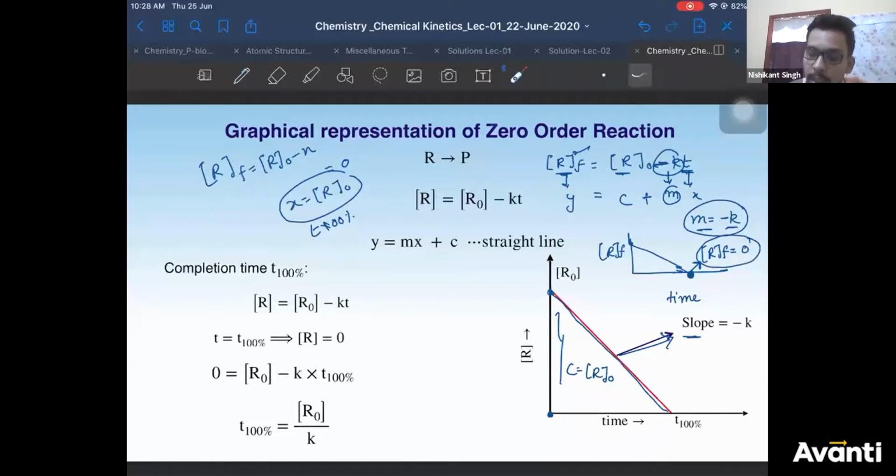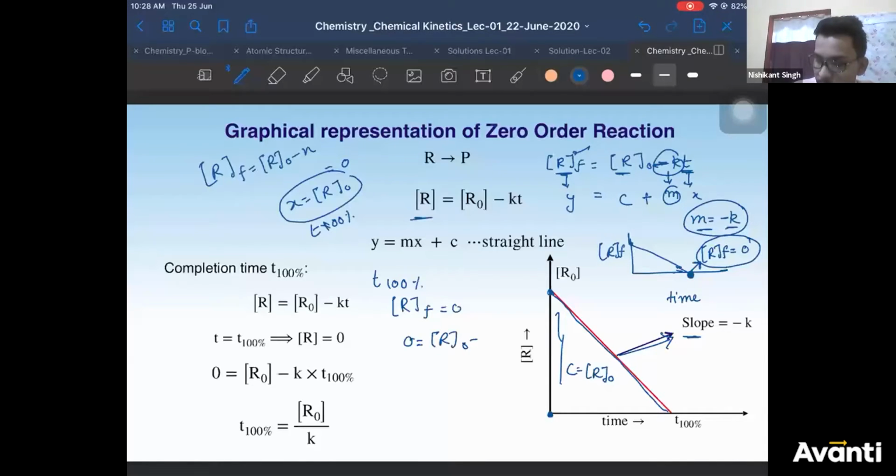Therefore, for time 100%, you have to keep your R final as 0. Now, this is the graph, slope, intercept. Now we are finding T 100%, the time required for 100% completion. Very easy. Keep your R final as 0. Then 0 is equal to R initial minus KT, or KT is equal to R initial.